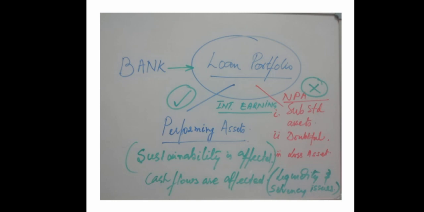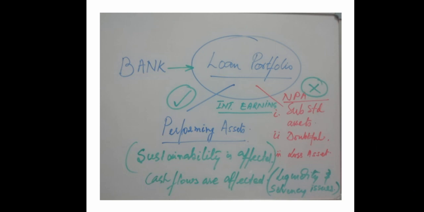Now, the sustainability of a bank will be affected badly if your loan portfolio has a huge amount of NPA in it. Cash flows are affected because of NPA. It will affect your liquidity and solvency. Liquidity is short-term repayment capacity and solvency is long-term repayment capacity. So you see PMC Bank, Punjab and Maharashtra Cooperative Bank, and then you do have Yes Bank also, facing some liquidity crisis. In all these banks, banks are facing problems because of their wrong decisions related to their portfolio building.